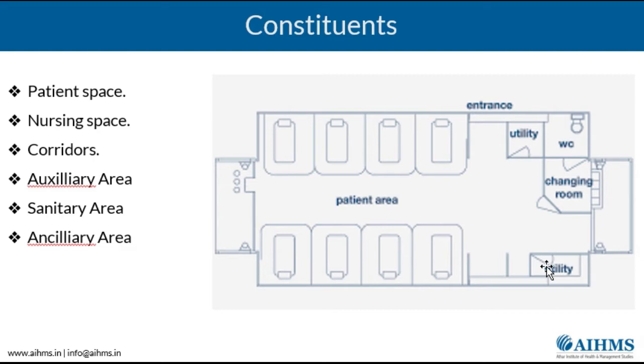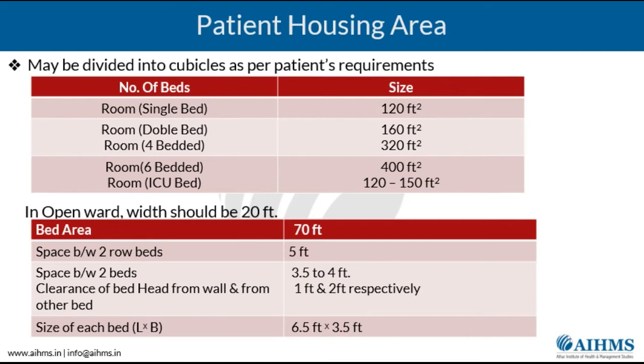Then, like I told you, there's a patient housing area, where you have all the patients. The patient housing area may be divided into various cubicles as per the patient requirements. If it is a single bed room, the usual size of the room is 120 square feet.